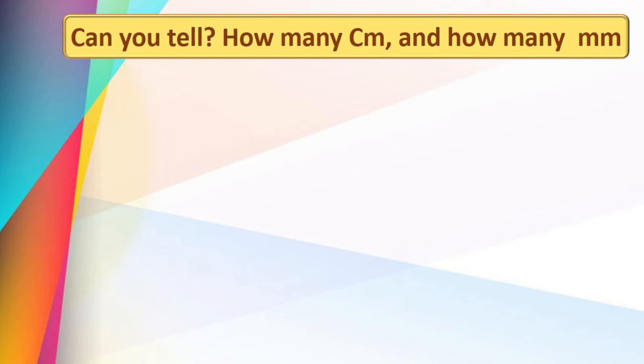Now, can you tell how many centimeter and how many millimeter? See here, 5.4 centimeter. What is the meaning of this one? 5.4 centimeter means 5 centimeter and 4 more parts.